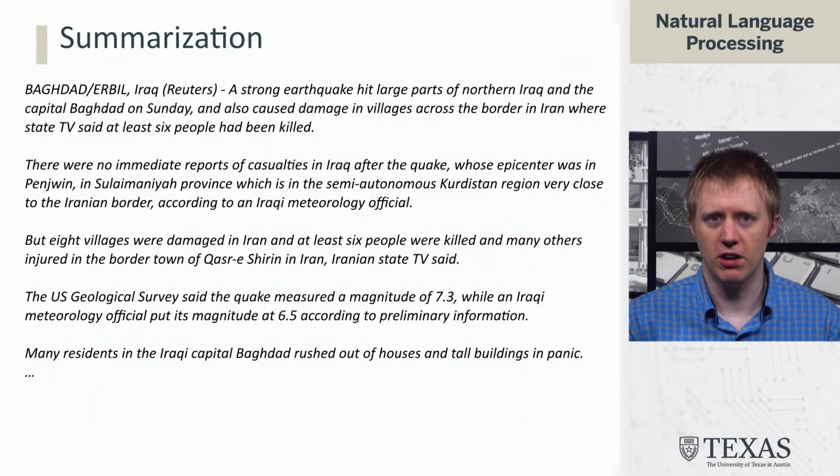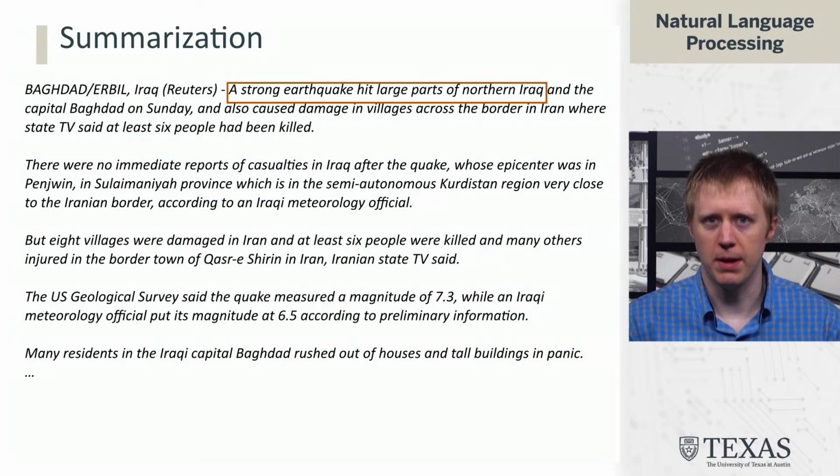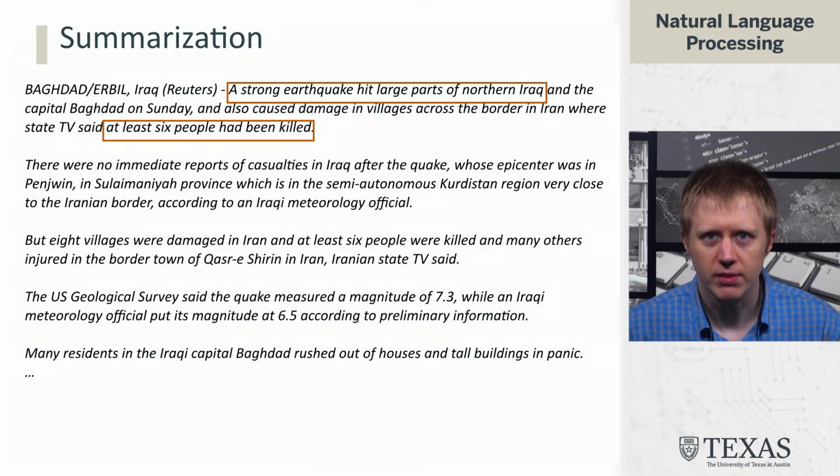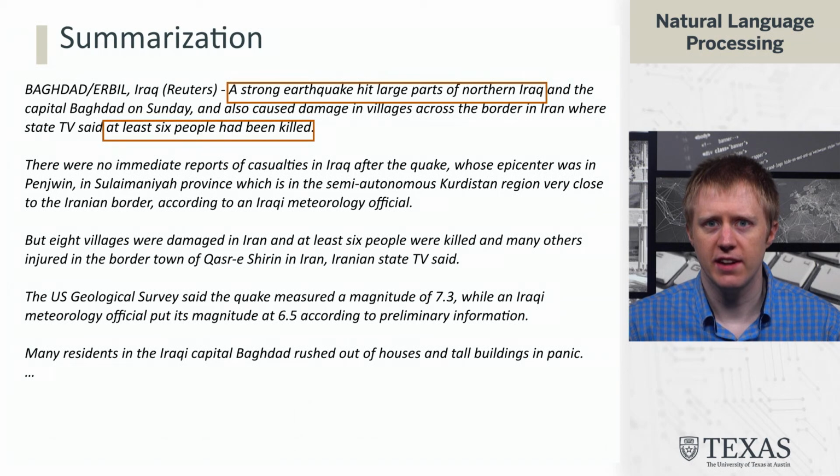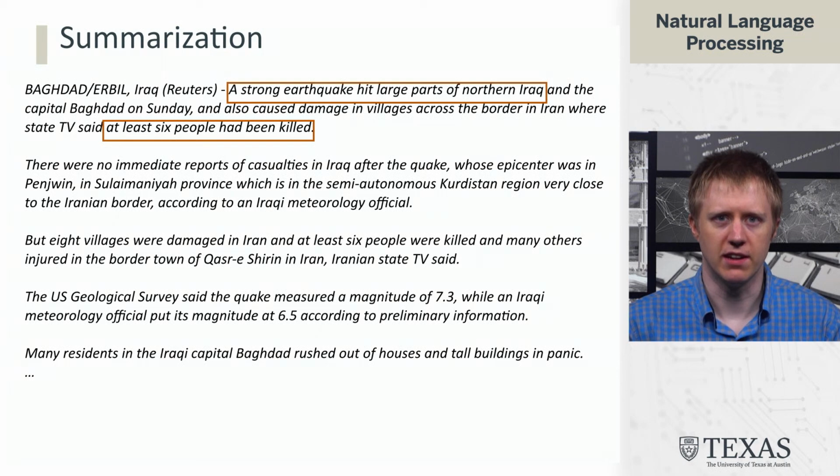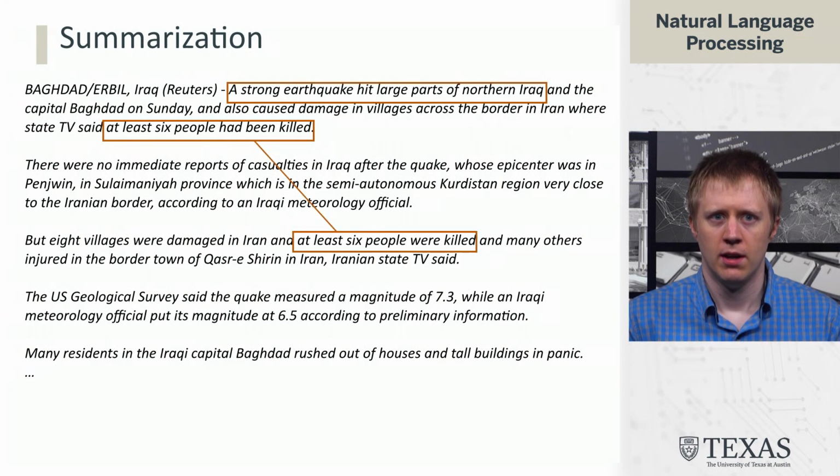This is a pretty long article, so we're not going to read through all of it. We start off with some information that's probably pretty important. The main event: a strong earthquake hit large parts of northern Iraq, etc. And then state TV said at least 6 people had been killed. So this is something that a priori we might think is fairly important. And we in fact see this confirmed later when we talk about the at least 6 people killed again. The fact that we're repeating this information probably indicates that it is fairly central to the article.